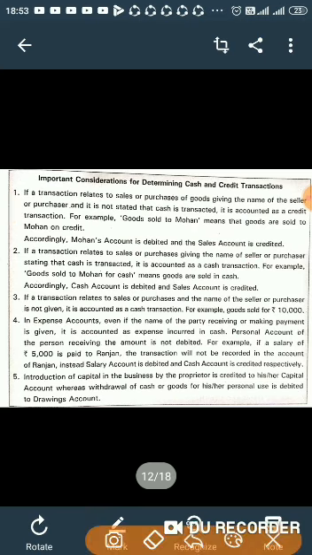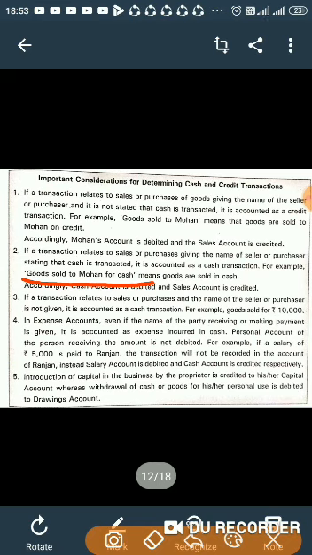Three accounts are involved: goods sold, Mohan, and cash. But since we have received cash from Mohan, a customer, Mohan is not relevant for me to record.